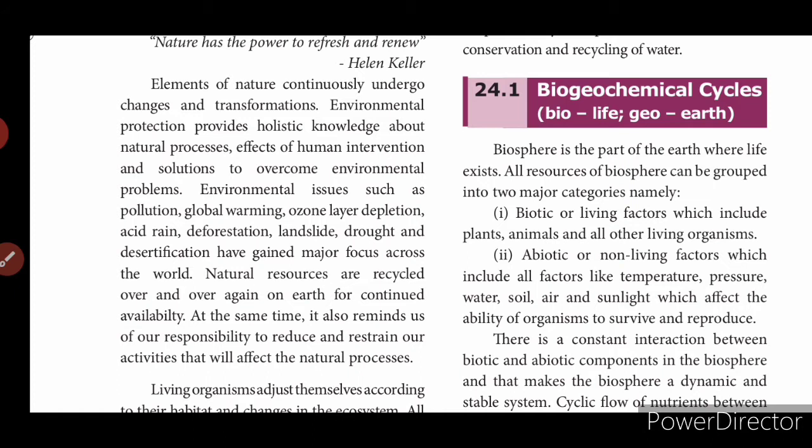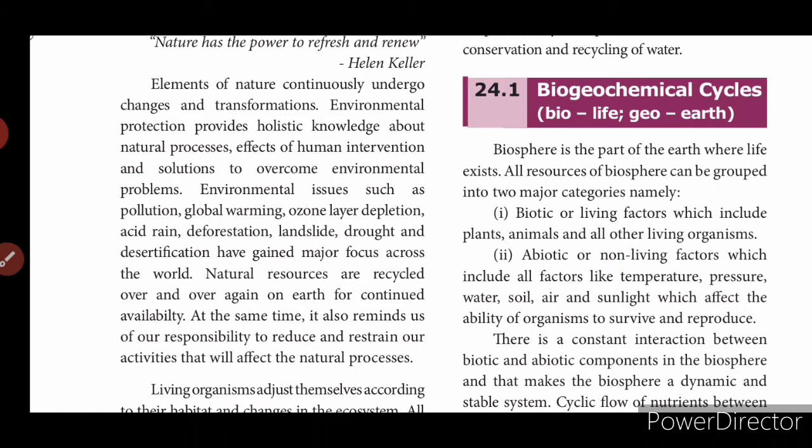The natural resources are recycled over and over again on earth for continued availability. At the same time, it also reminds us of our responsibility to reduce and restrain our activities that will affect the natural process. Okay, so to accommodate all these things, living organisms adjust themselves according to their habitat and changes in the ecosystem. Is that clear? So living organisms, that is we ourselves or the animals, plants, whatever comes under living organisms, adjust ourselves. Okay, so physiological and reproductive adaptations help them to survive better and to withstand environmental conditions.